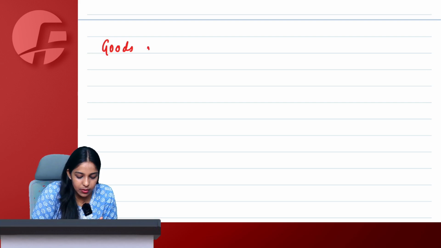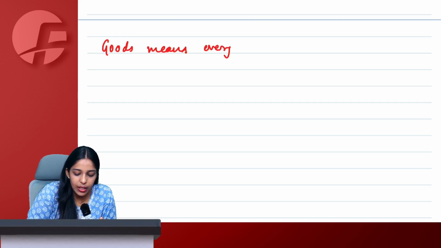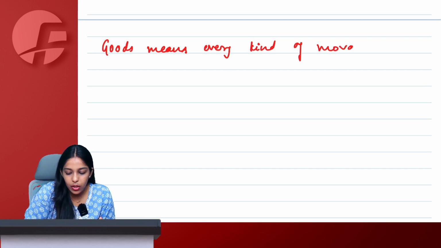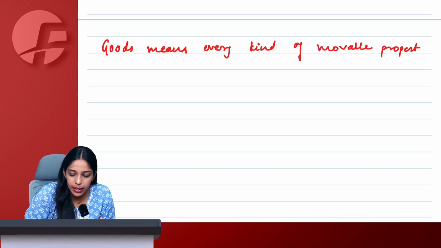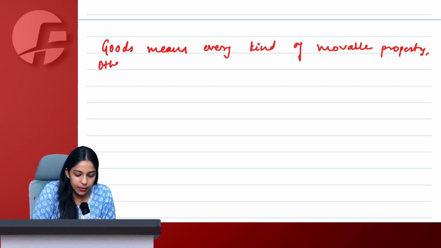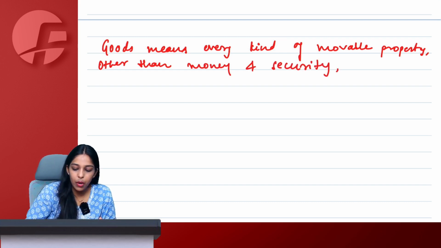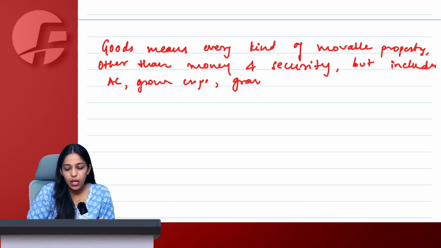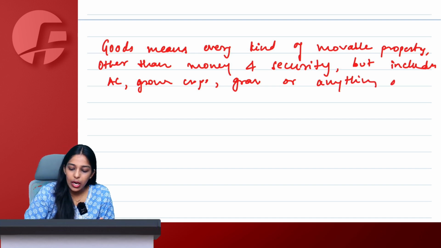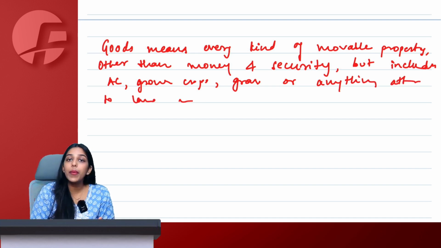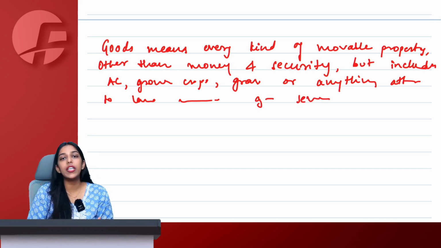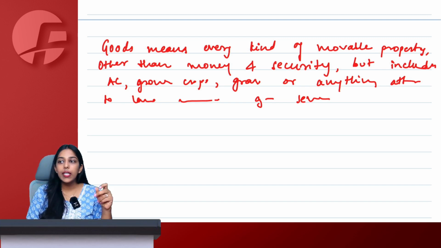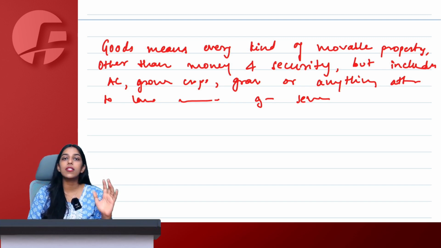You will write: goods means every kind of movable property, comma, other than money and security, comma, but includes actionable claims, growing crops, grass or anything attached to land or forming part of land which is agreed to be severed under the contract of supply. Agreed to be severed under the contract of supply is known as goods.